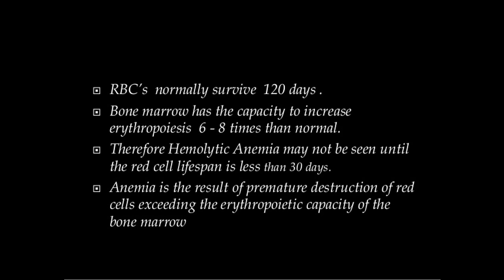Lifespan of normal RBCs is 120 days after it enters the peripheral blood from the bone marrow. After 120 days, it is removed from the circulation by reticuloendothelial system, mainly spleen. Bone marrow has the capacity to increase the erythropoiesis 6 to 8 times than normal. Therefore, hemolytic anemia may not be seen until the red cell lifespan is less than 30 days.